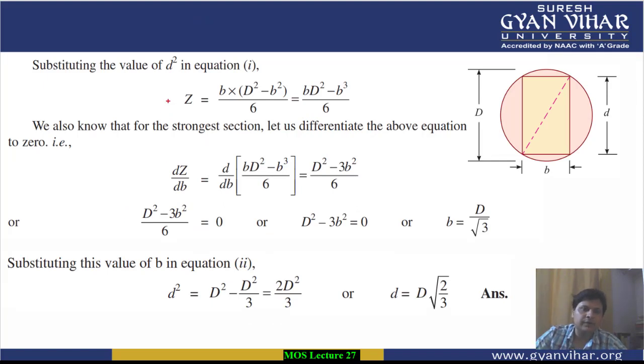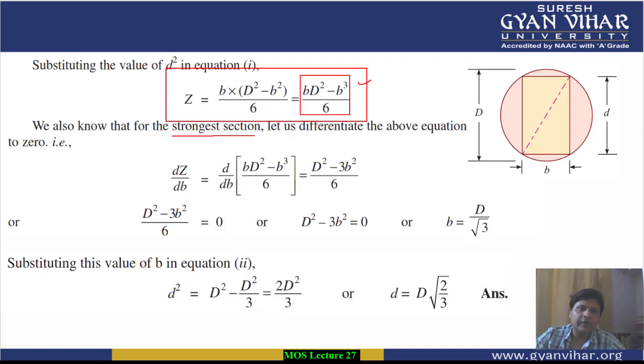When we put the value of d square in the formula of section modulus, we will get an expression like this. Now, for a beam to be strong in bending, we can differentiate this section modulus equation and equate it to 0.